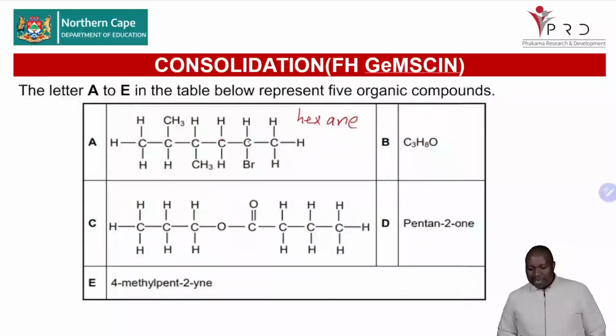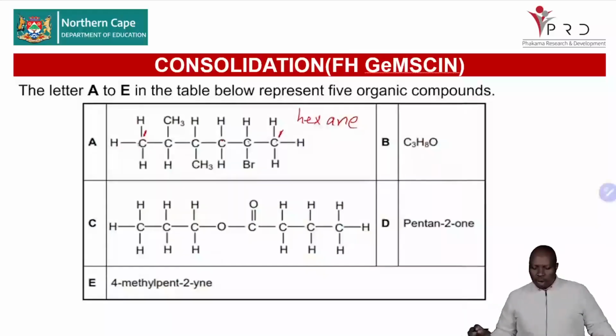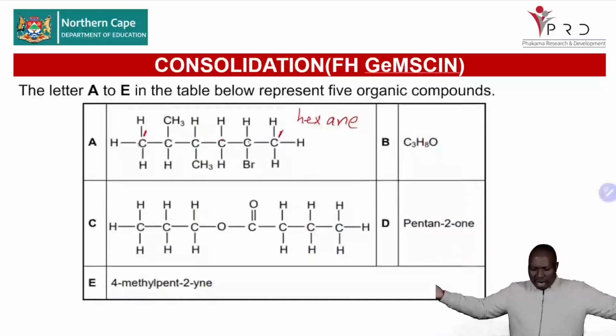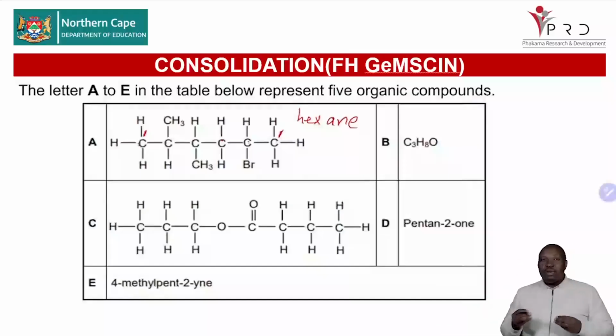Do we have substituents? Yes. Which one now takes preference? Look, this one is competing to be carbon number 1, as well as this one, competing to be carbon number 1. So I cannot decide based on these 2 terminal carbons, the first carbons on the left and on the right. I can't decide which one is carbon number 1. I must go to the next one. Let's go to the next carbon.